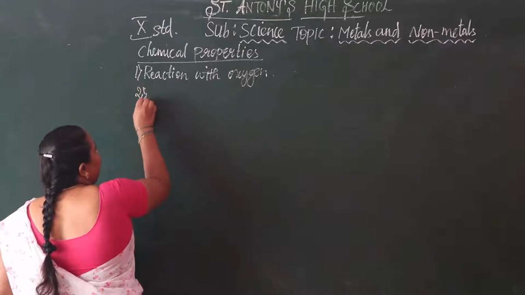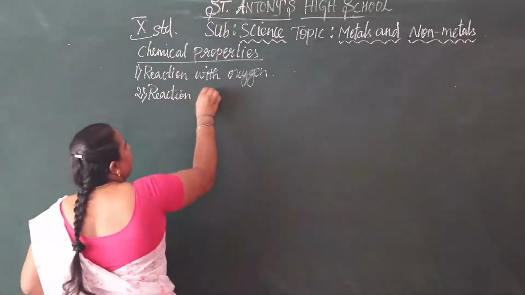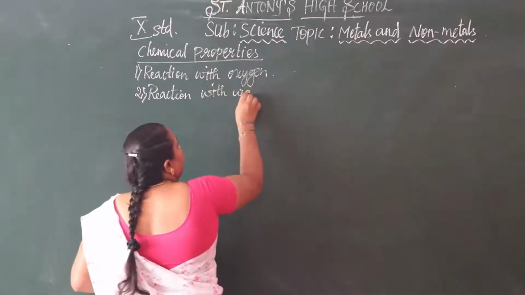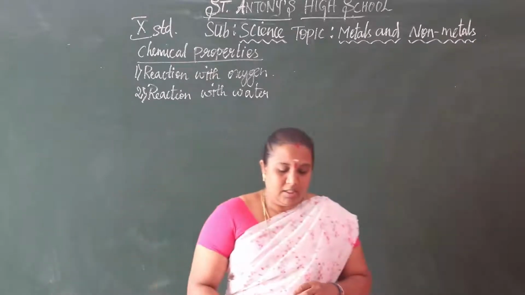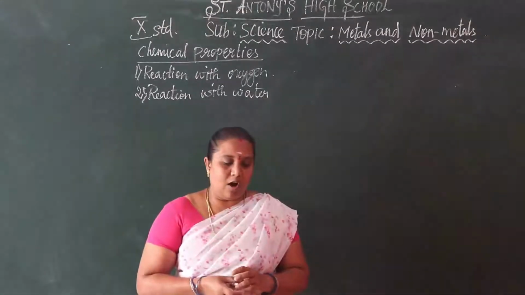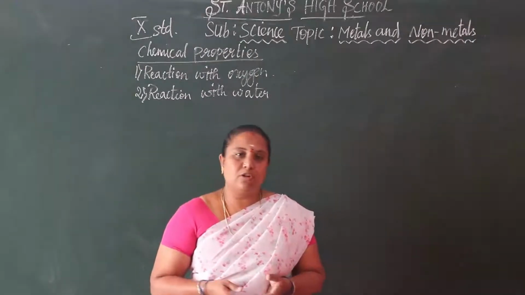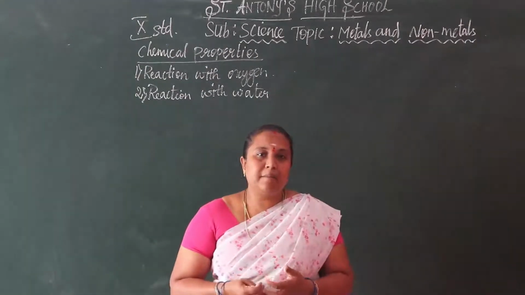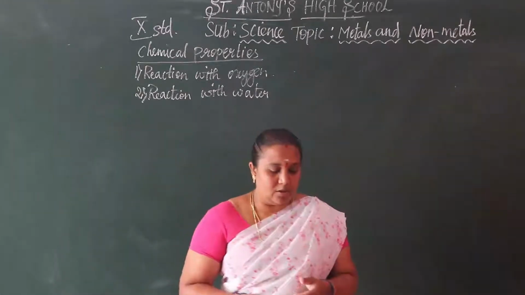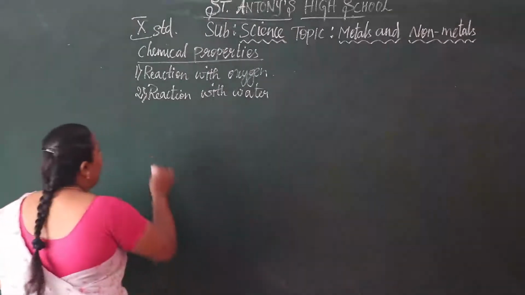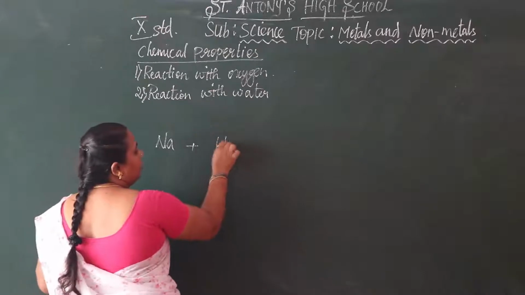The second one, reaction with water. It forms metal oxides or metal hydroxide. Let us take an example for this. Sodium reacts with water. Na, sodium reacts with water, H2O.